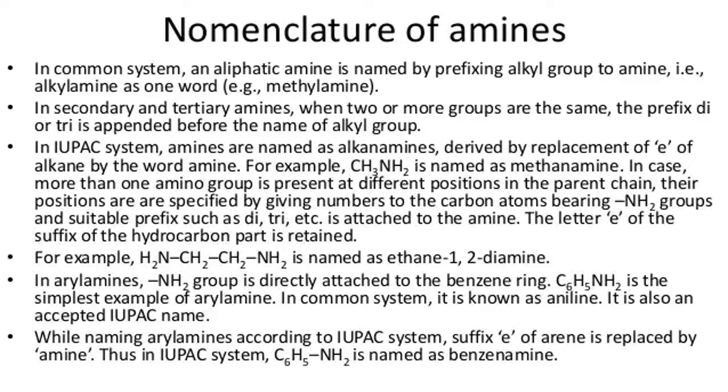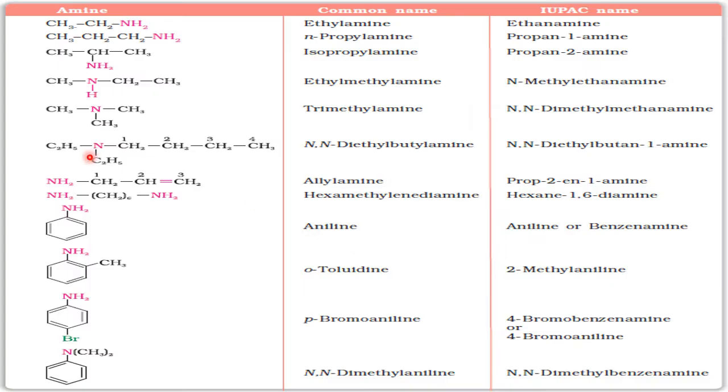So amine, we add the suffix "amine". Okay, all those are there. With examples, it becomes more clear. This is ethylamine or ethanamine. Next, propanamine. Why is it N-propyl? Because it's normal propyl. So it is N-propylamine, the common name, or propanamine.